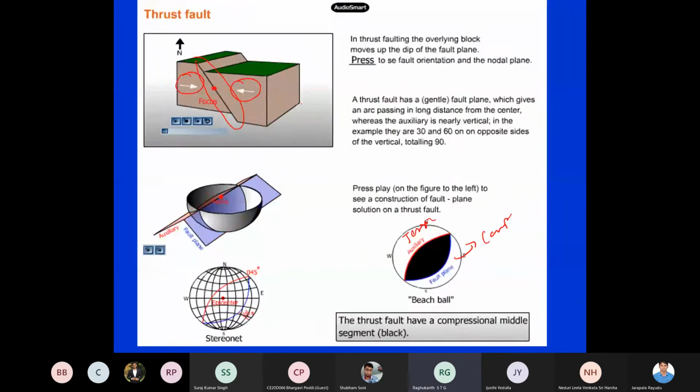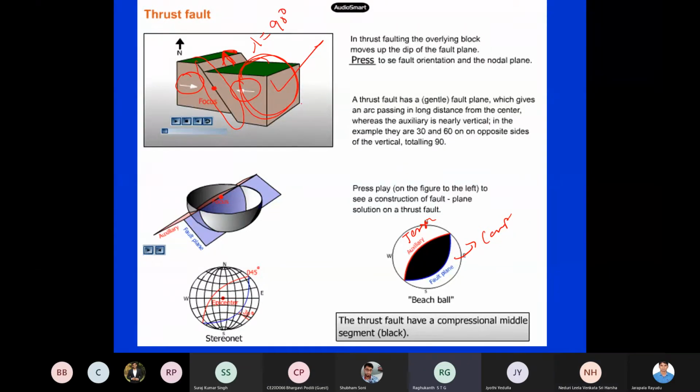For example here, say thrust faults. Now for a thrust fault, what is lambda? This portion, how is it moving? This side of the fault, in which direction is it moving when it is under compression? It is moving above this fault. So what is lambda? It is 90 degrees.